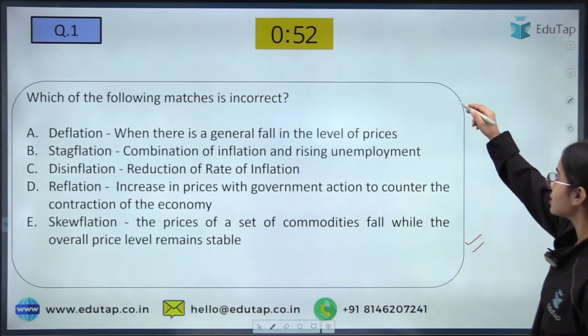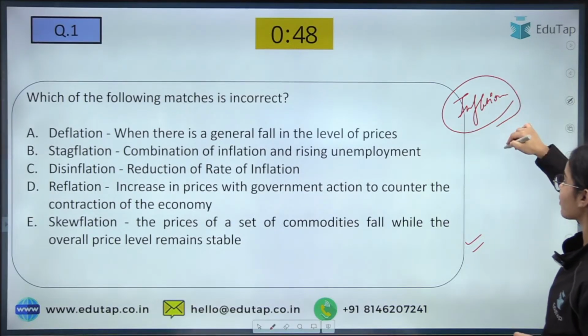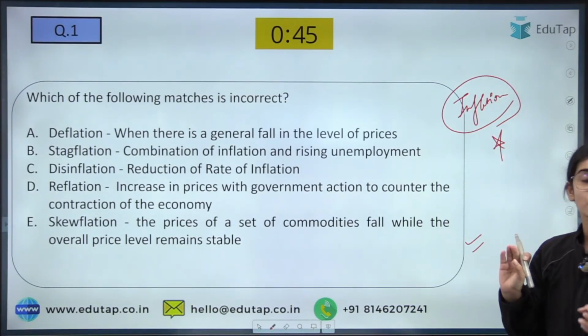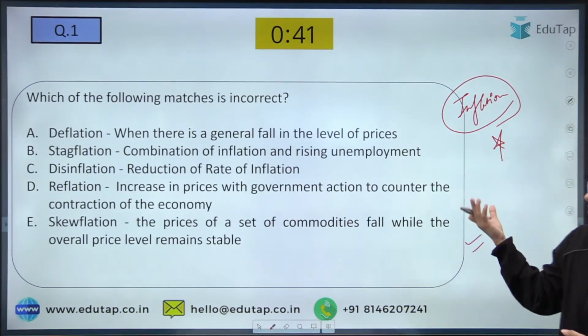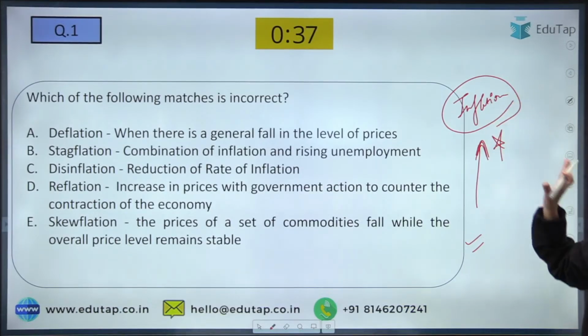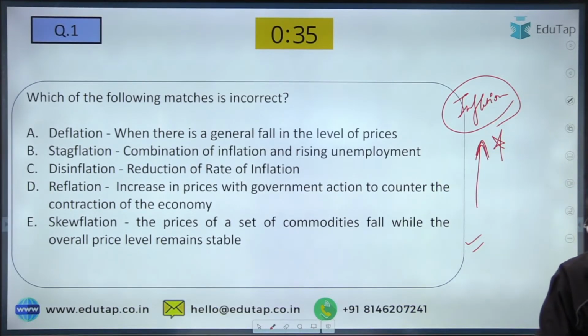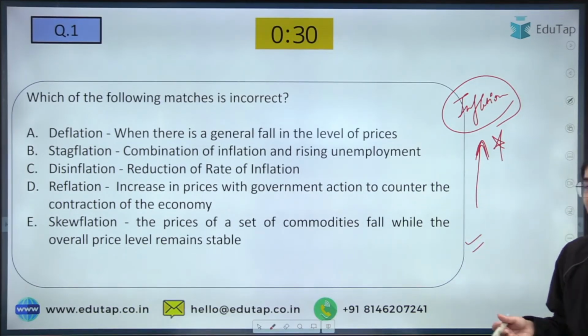As per the previous year pattern, the ESI static questions have come from the inflation chapter. Many a time in the previous years, the trend has been seen that the question has come from the inflation chapter. So this chapter is very important.